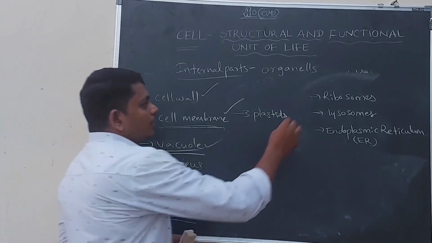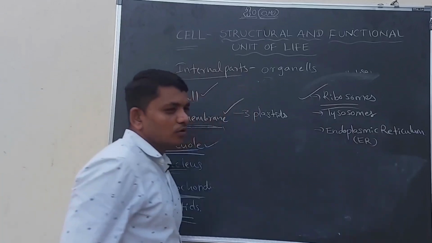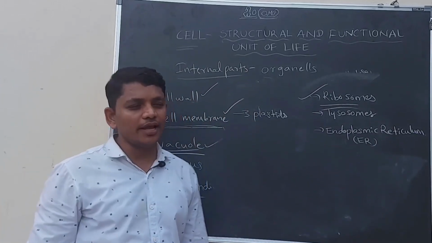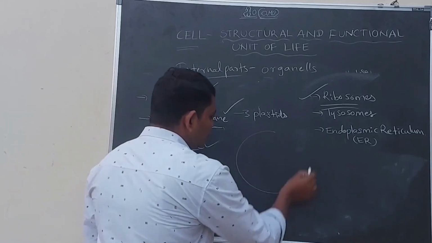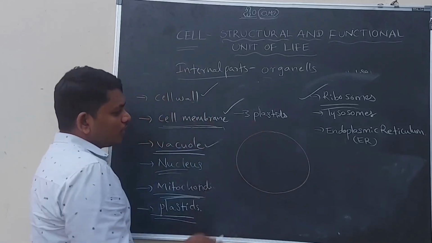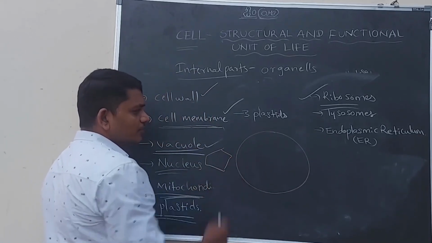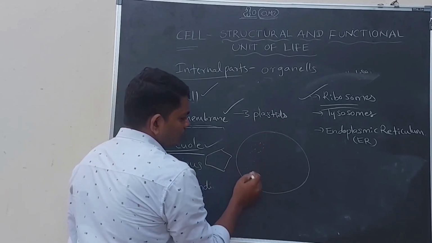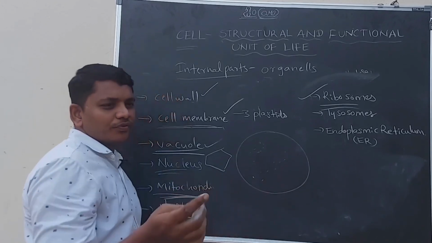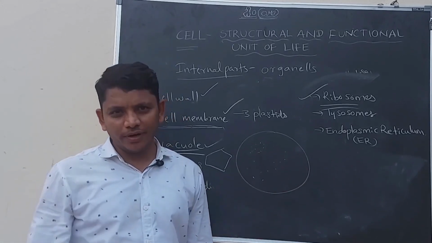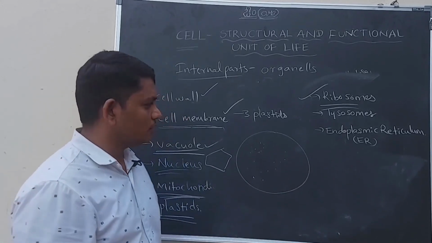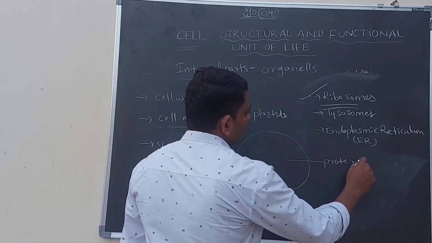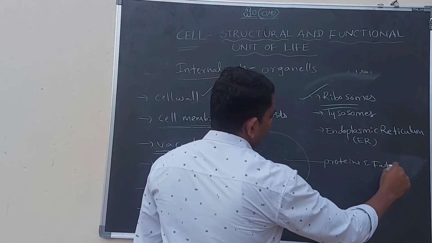Okay. Let us discuss about ribosomes. Ribosomes are tiny granule-like structures. For example, if it is a cell, the ribosomes are present in both plant cell and animal cell. They are very tiny portions, tiny particles. They look like sand particles. They are made up of proteins and fats, proteins and fats.